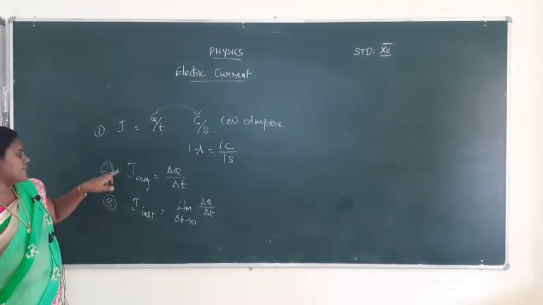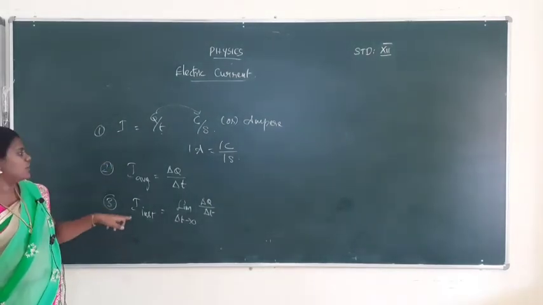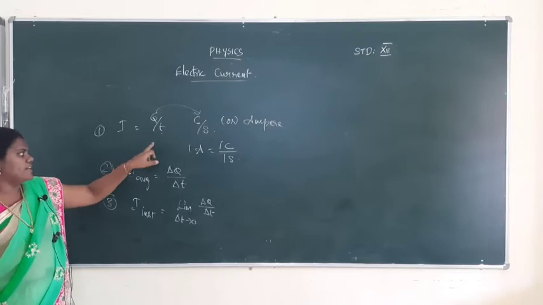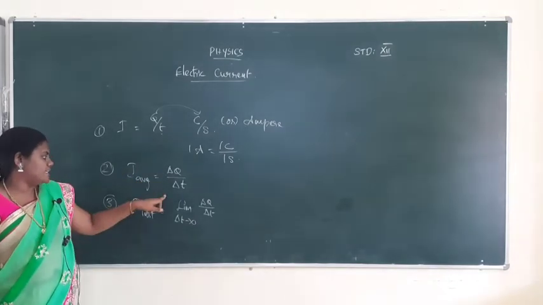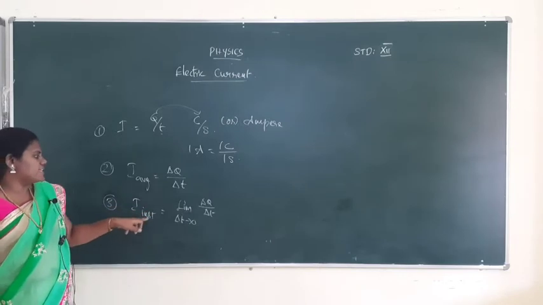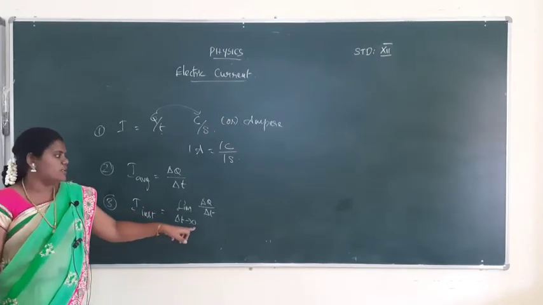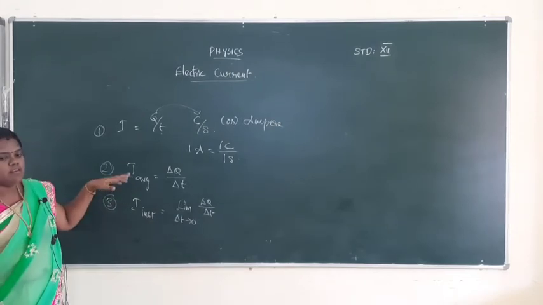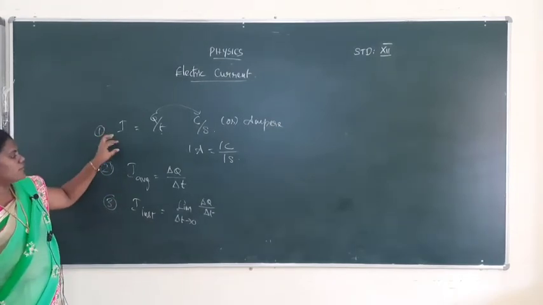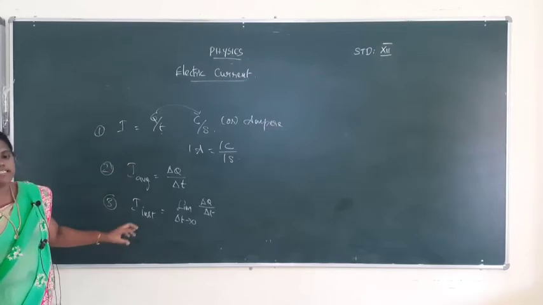That is current, that is average current, that is instantaneous current. Current I is equal to Q by T. Average current I average is equal to del Q by del T, and instantaneous current I is equal to the limit as del T tends to 0 of del Q by del T. So all the current values are calculated by the current formula, the average current formula, and the instantaneous current formula.